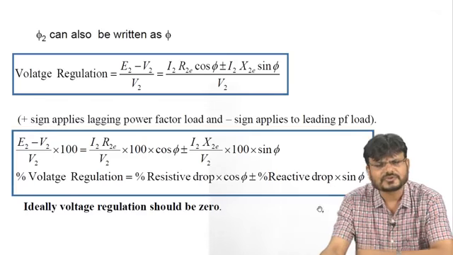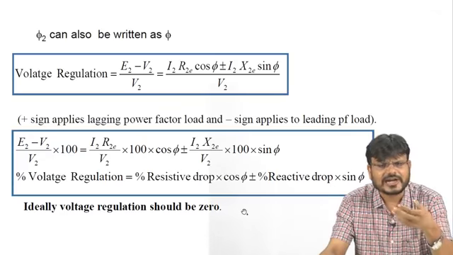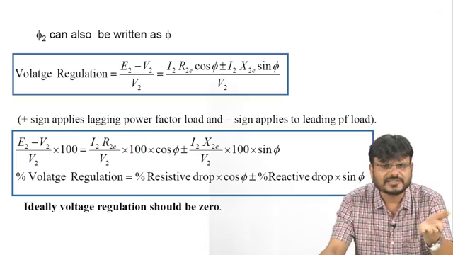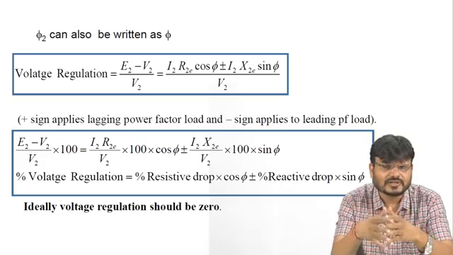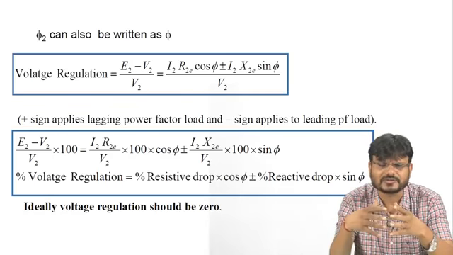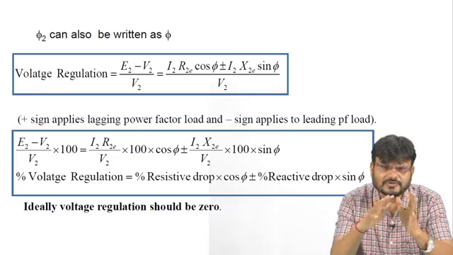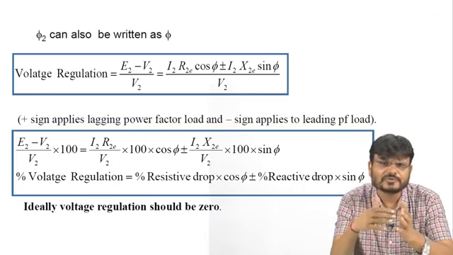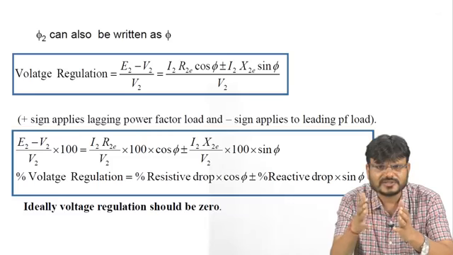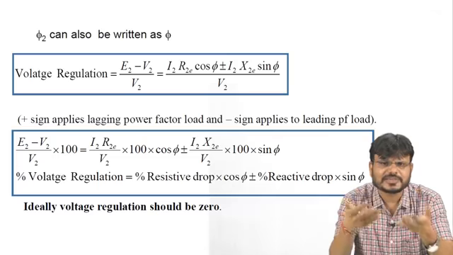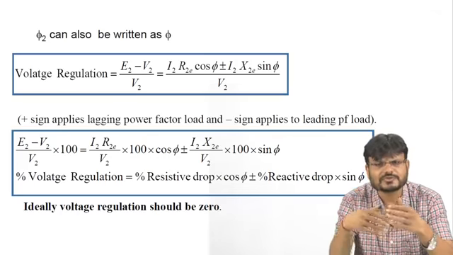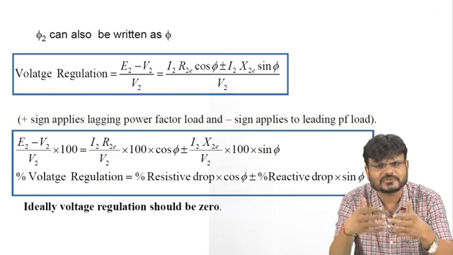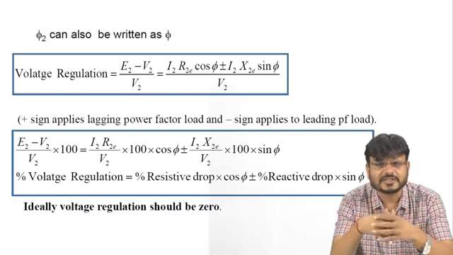As I already told you, for the ideal condition, voltage regulation should be 0. That means when you are changing the load either on the industry side or on the domestic side, there should not be fluctuation in the voltage. This fluctuation in the voltage is basically the voltage regulation. So ideally what we are expecting is that this fluctuation should be less, or ideally we can say this fluctuation should be 0. So you can say ideally voltage regulation for the transformer should be 0, which is practically not possible.